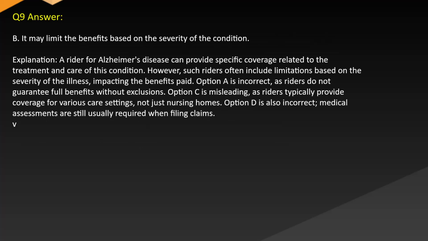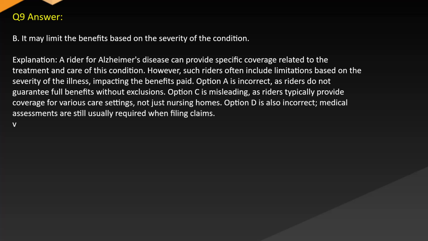Answer: B. It may limit the benefits based on the severity of the condition. Explanation: a rider for Alzheimer's disease can provide specific coverage related to the treatment and care of this condition. However, such riders often include limitations based on the severity of the illness, impacting the benefits paid.